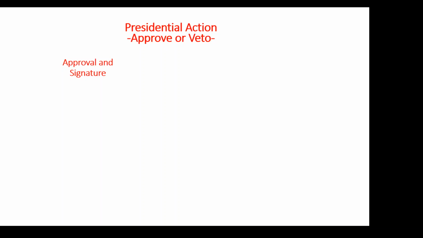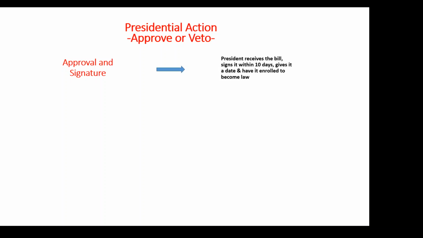The first one is approval and signature. So the president receives the bill from Congress, the president likes it, the president approves it, the president signs it. The president must take action within 10 days. So you see here it says president receives the bill, signs it within 10 days, gives it a date, and has it enrolled to become law. So that one's straightforward. Approval and signature.